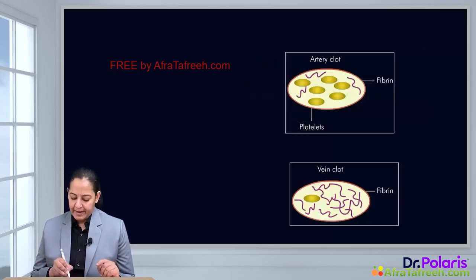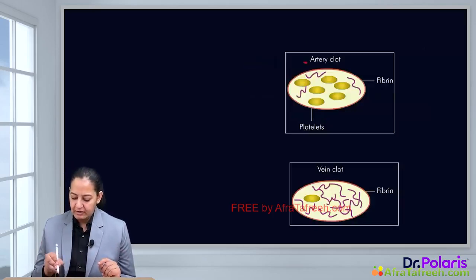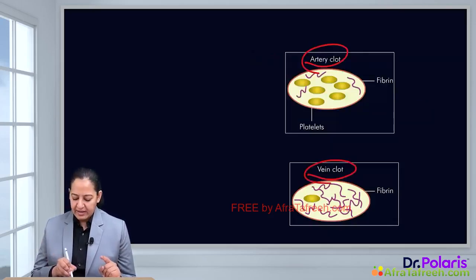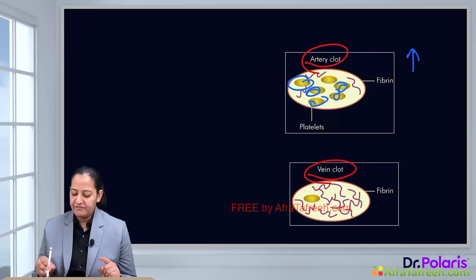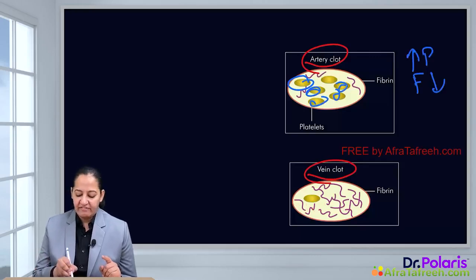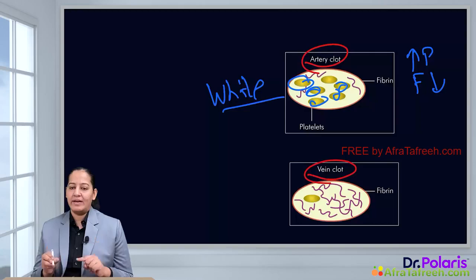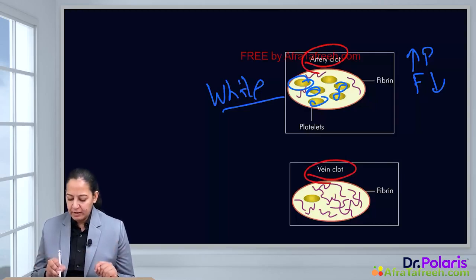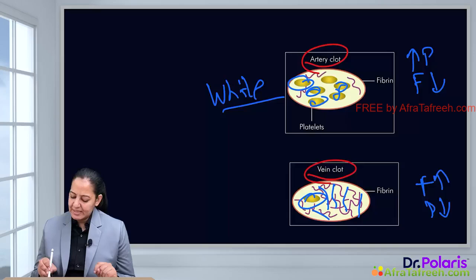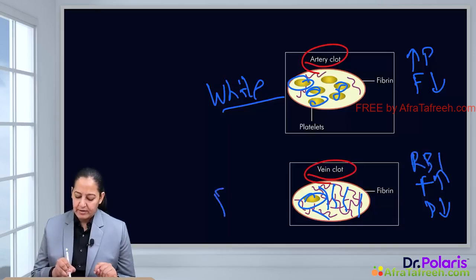See the diagram. In this diagram, this one is arterial and this one is venous. In the arterial one, you can appreciate that the platelets are more but fibrin is less, so that is giving a white color. So it is known as a white clot, that is the white thrombus, the arterial one. In the venous one, you can appreciate the fibrin is more, the platelets are less, and RBC is also more. That's why it is known as a red clot.